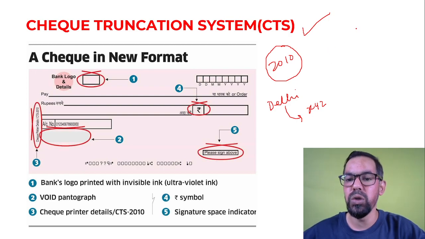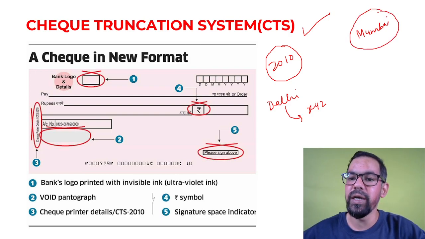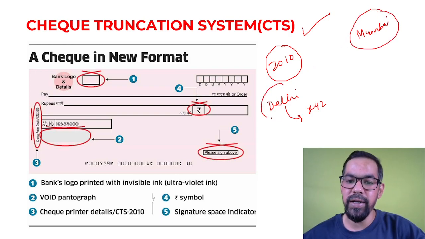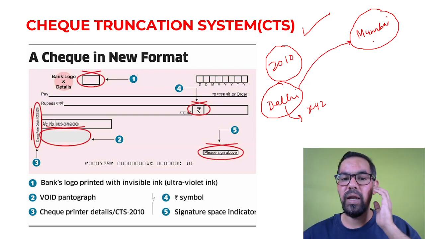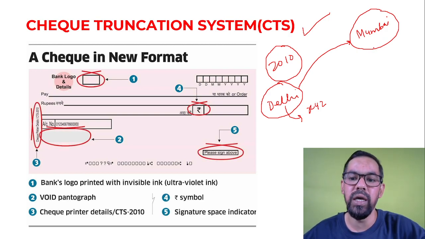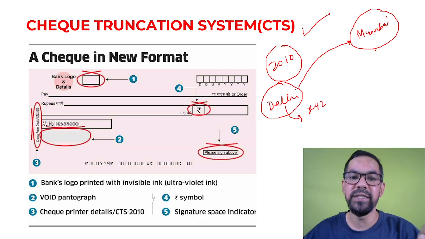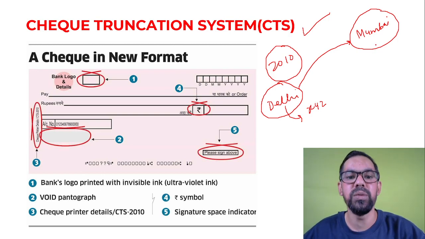Now you went to Mumbai and you are working there. You rented an apartment in Mumbai, and for the payments you issued a PDC, a post-dated check, to your landlord. As the date comes, your landlord deposits that check in their local branch in Mumbai.